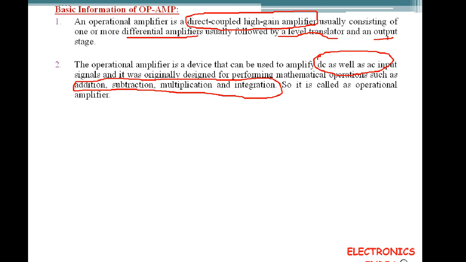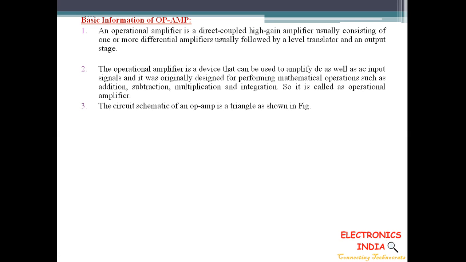Okay, next we will see the circuit symbol of operational amplifier. Basically, the circuit symbol of operational amplifier will be like a triangle with two inputs and one output. The two inputs are referred to as the inverting input terminal and the non-inverting terminal.